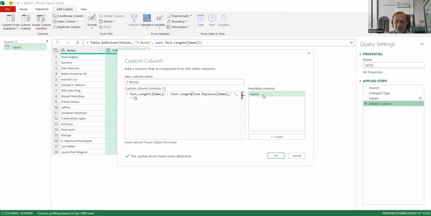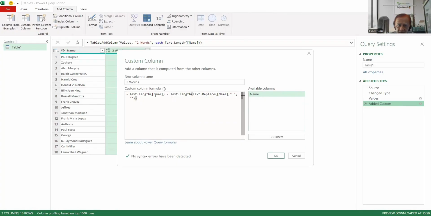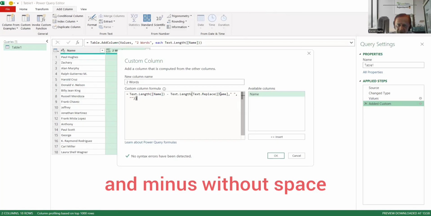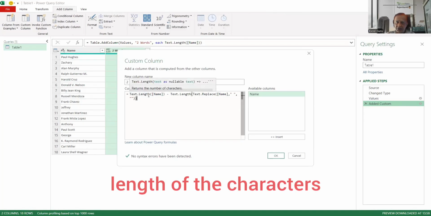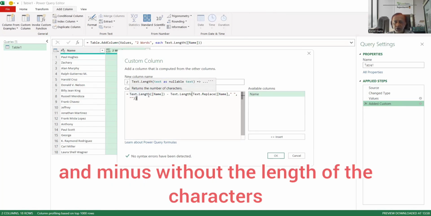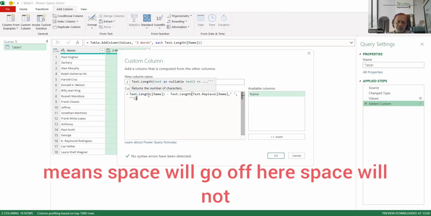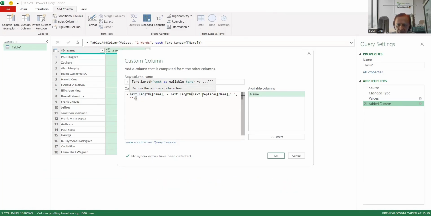So what it will do is take the whole length of the characters and subtract the length without spaces, meaning the space will go off. Let's try, what will be the answer?